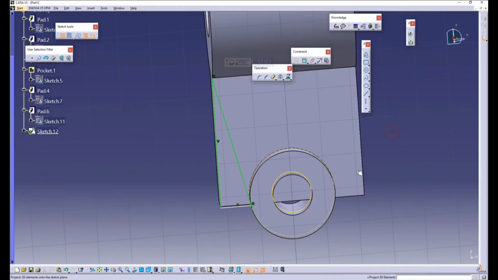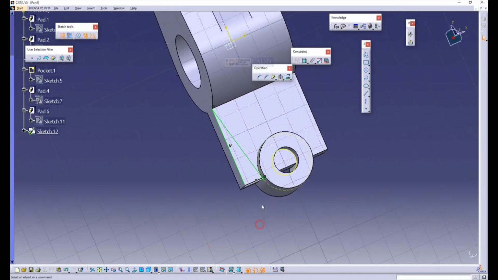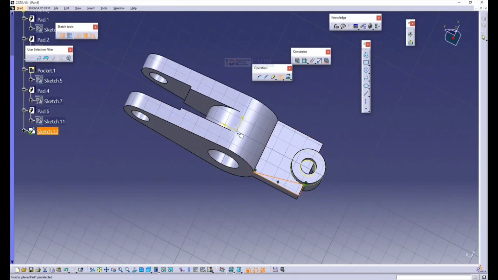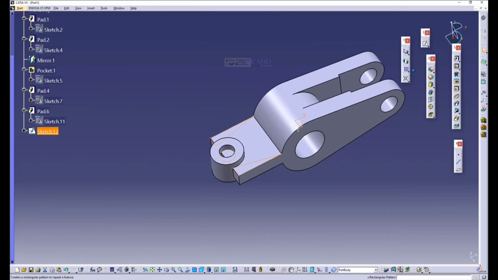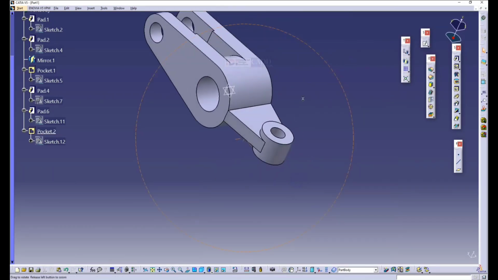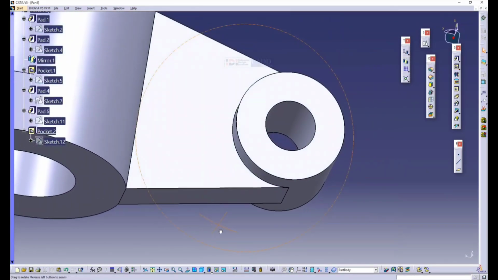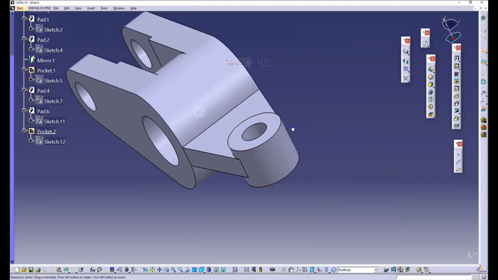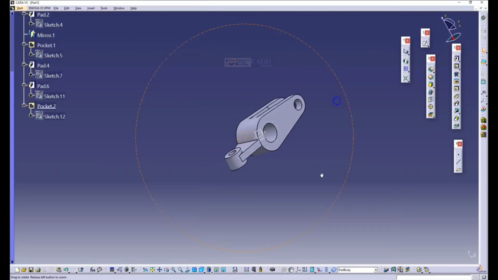Why? If I do any pocket, it becomes like a hole. I'll select the whole sketch here and mirror it. You have an option called mirror with respect to center plane. Yeah, we got it. Now make the pocket up to last. You say OK. You can see this. The tangential edge won't be exactly at the center, so that is why I extended it a little front for making the cut. This makes the model more accurate, in fact.